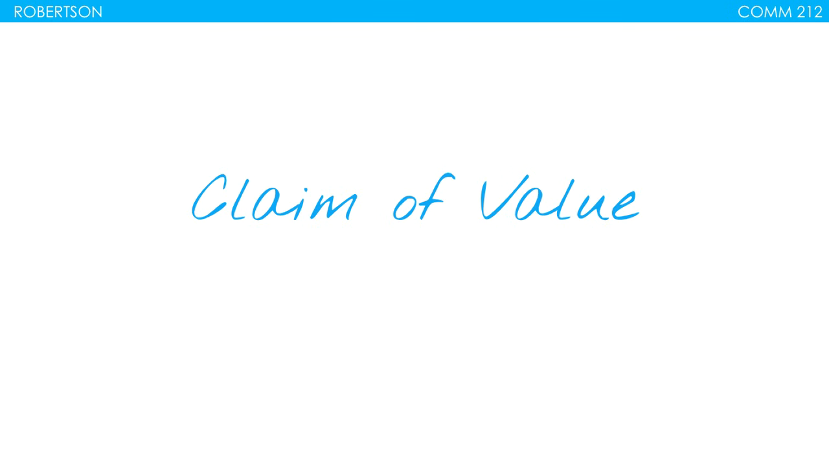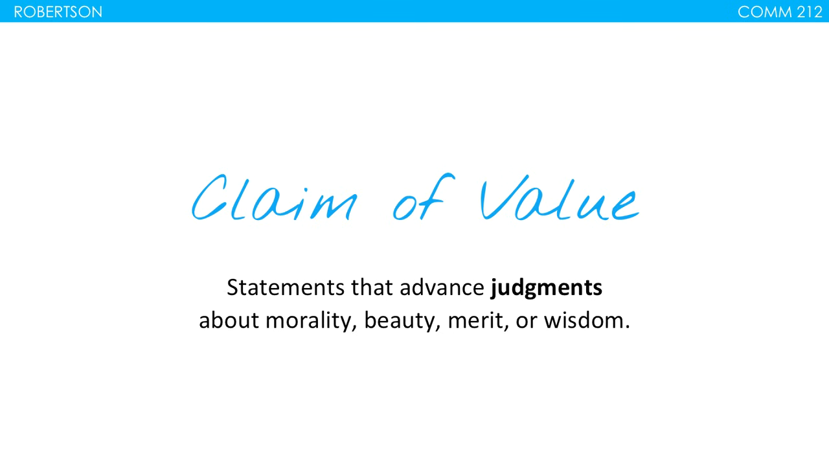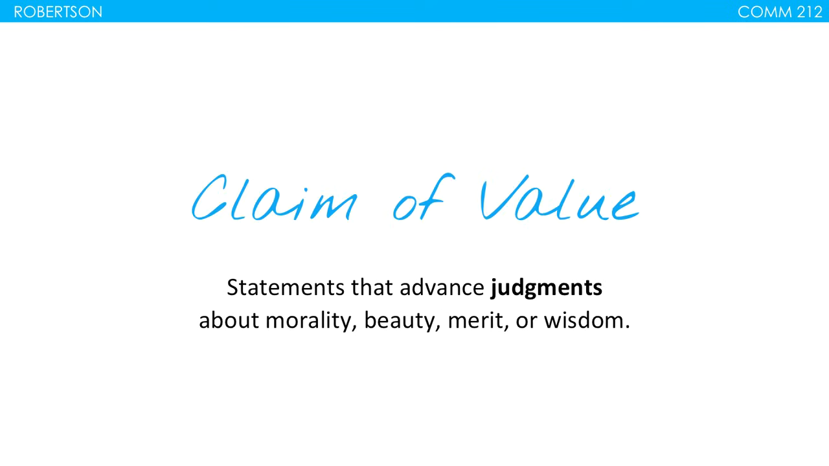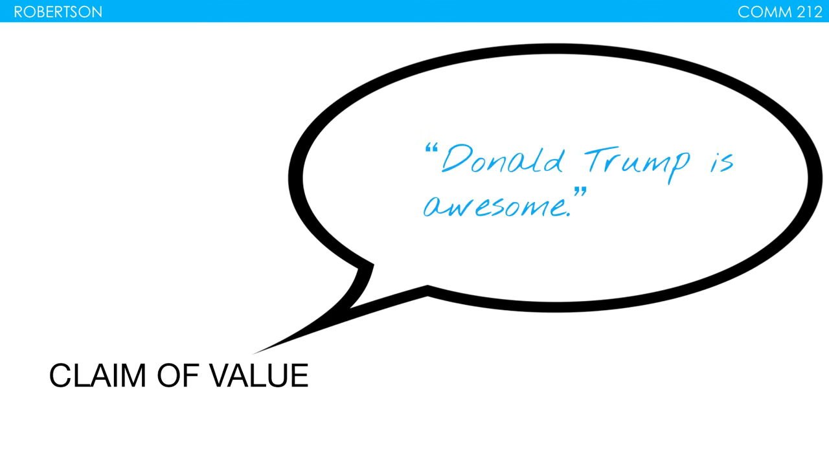Claims of value are statements that advance judgments about morality, beauty, merit, or wisdom. Our operative word here, our key word here, is judgments, so we'll look at this a little bit further. Here are some examples from our list from before. Donald Trump is awesome. Now notice, claims that advance judgments about morality, beauty, merit, or wisdom. So here merit is kind of what's being seen: awesomeness. So notice we're advancing judgments. In order for something to be a claim of value, we have to have some of these ambiguous words, words that the audience needs to be able to interpret for themselves in order for them to truly have meaning.